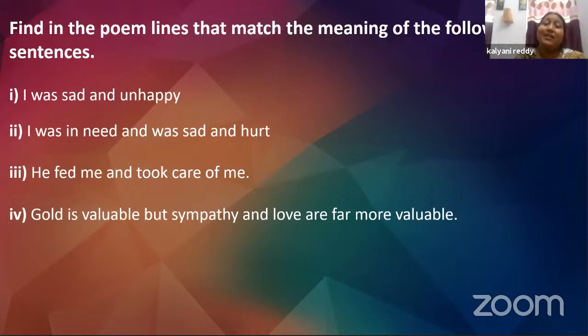Now, here is another task for you, dear students. Find in the poem lines that match the meaning of the following sentences. I was sad and unhappy. I was in need and was sad and hurt. He fed me and took care of me. Gold is valuable, but sympathy and love are far more valuable. Students, I'll give you 5 minutes. Just go through the poem and try to match these with the meanings. You may pause the video also.